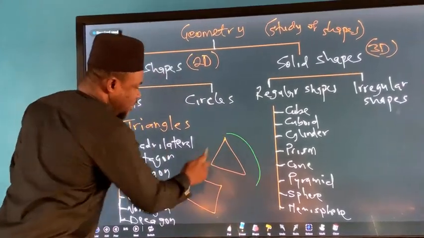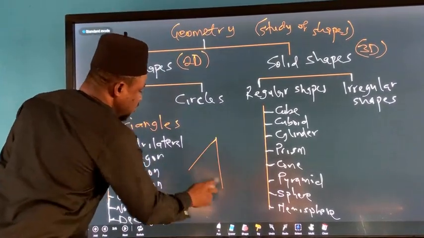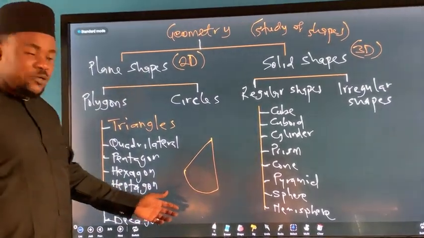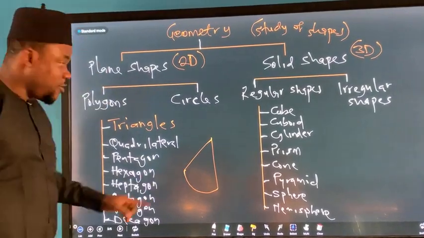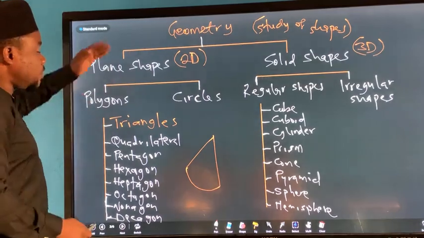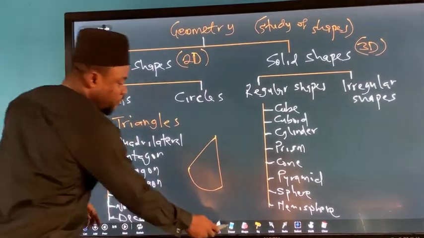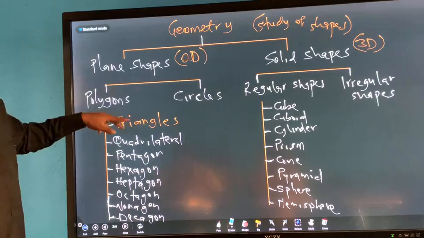If I had something like this, even if the sides are three, I cannot call this one a polygon. Because these sides are straight, but this side is curved. You understand what I'm trying to say? So a plane shape whose sides are all made of straight lines is a polygon. And the smallest polygon is the triangle. Triangles are the emphasis, that's what brought us here.